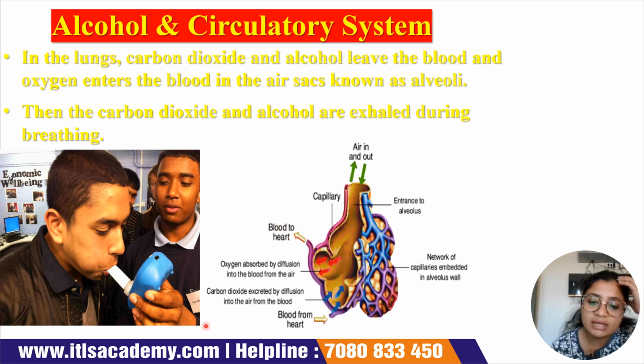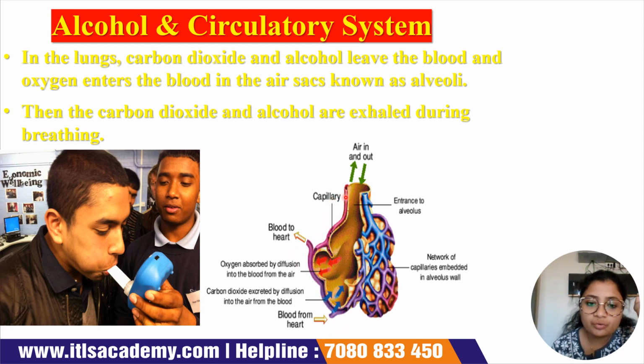So again, this is the scenario that I have given over here, the diagram showing the physiology which actually occurs inside the lungs when a person has consumed alcohol. So blood is entering from the heart into the lungs, as you can see. There is a network of capillaries which are embedded in the alveolar wall, which will also include the pulmonary veins and the pulmonary arteries. And this is basically the entrance into the alveolus, that is the functional unit of the lungs, and these are the capillaries which are bordering the alveolus.